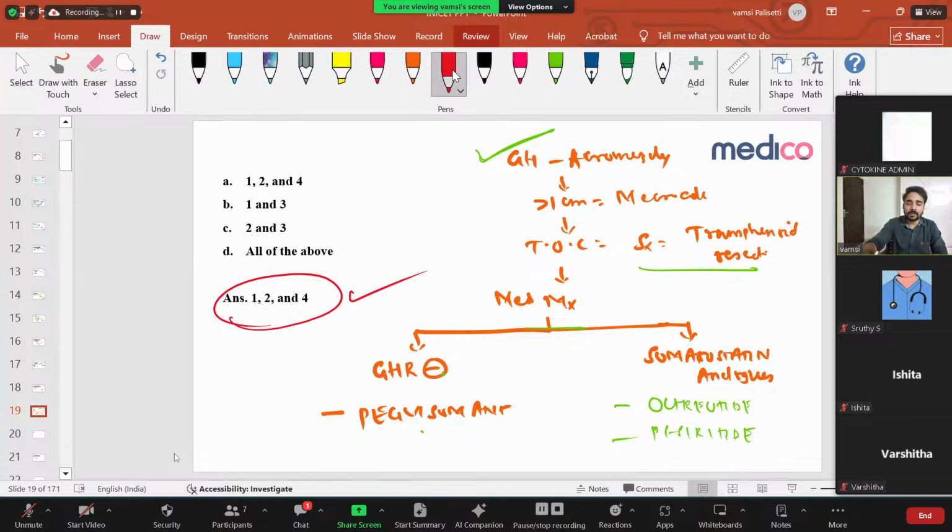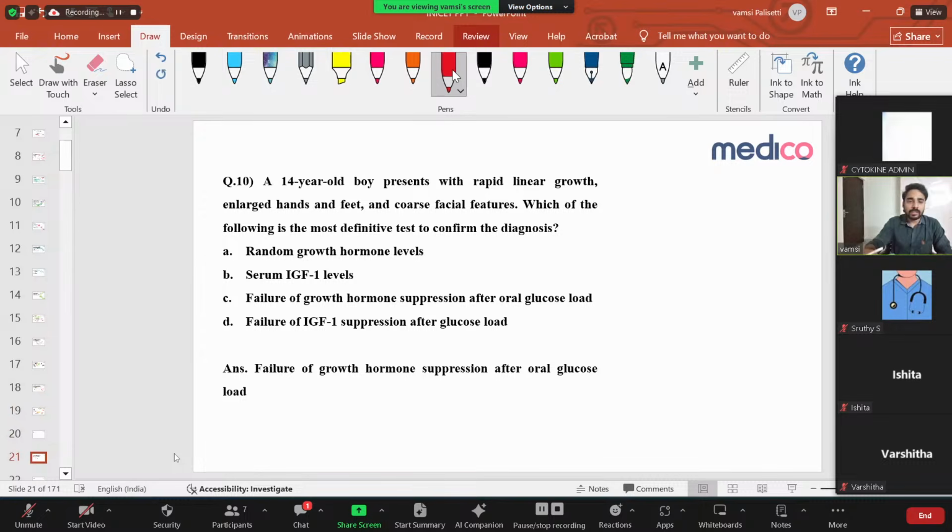Clear? Simple. What we discussed in this, growth hormone excess, acromegaly, is a very, very important thing. The patient will have enlarged feet and hands, prognathism, and diabetes mellitus. You will diagnose by IGF-1 levels, that is your screening test. And then once diagnosed, you do the surgery. If surgery is not possible, you have medical therapy: growth hormone receptor antagonist, and octreotide, the somatostatin analogs. Right. Let us go to the next thing.